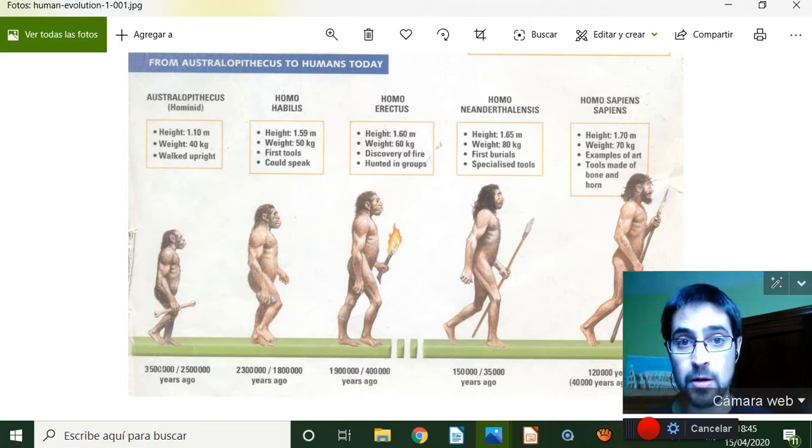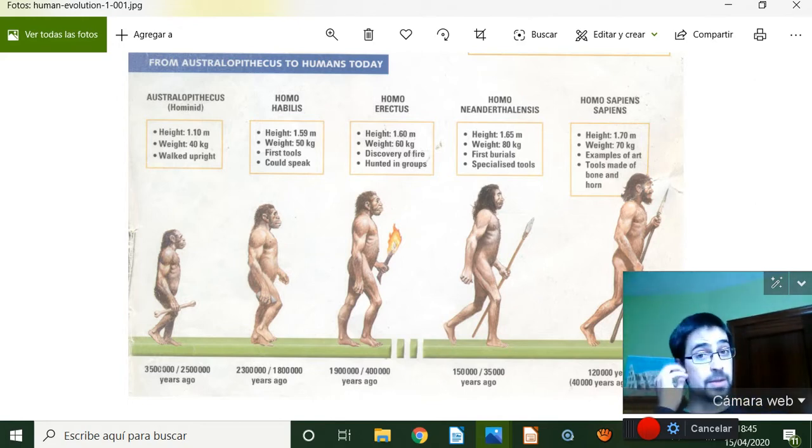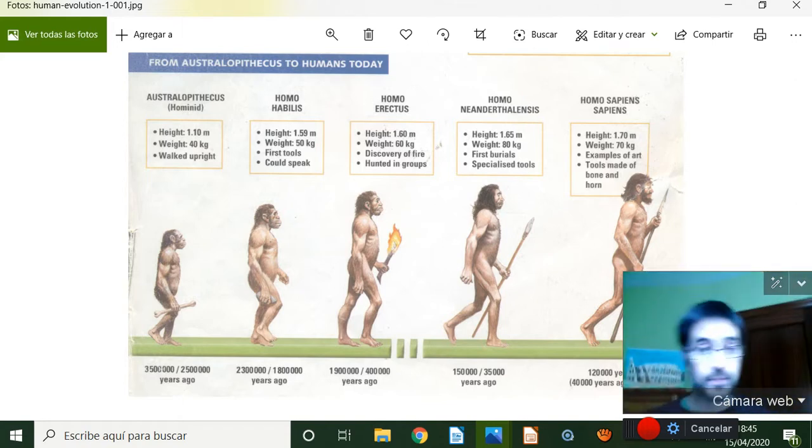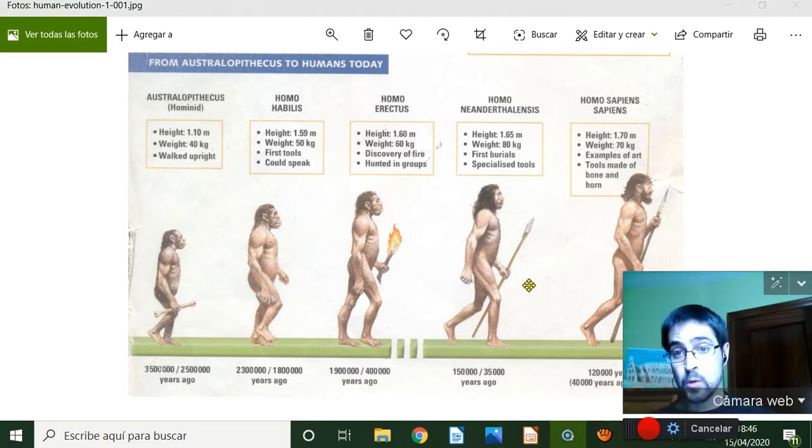Homo habilis, Homo erectus, Homo neanderthal. Maybe you have heard something about these humans. And Homo sapiens sapiens. We are Homo sapiens sapiens, all of us, okay? From more or less 3.5 or 4.5 million years ago until now, where we are living currently in the world.